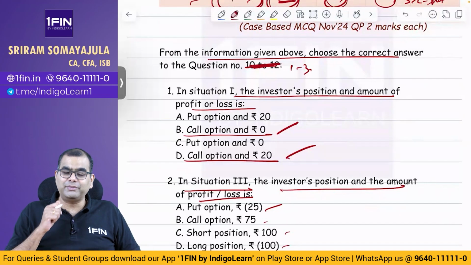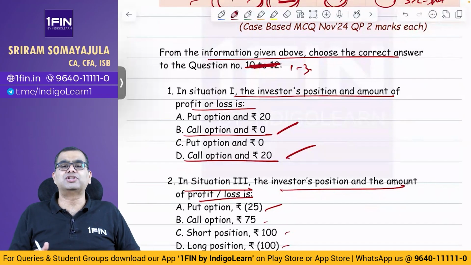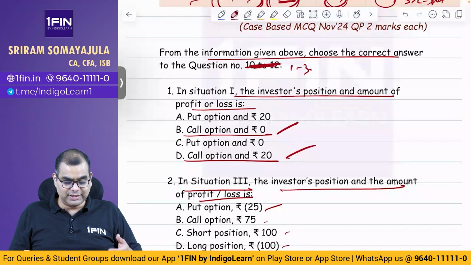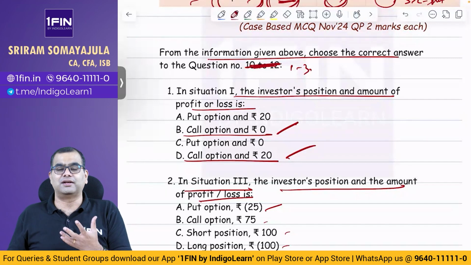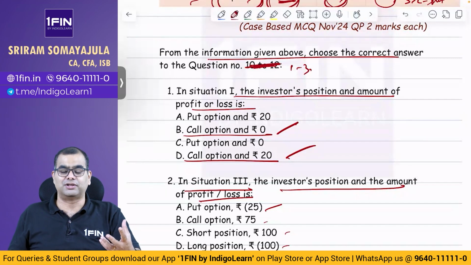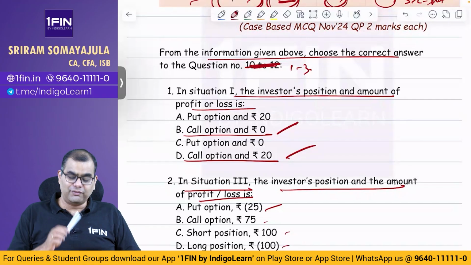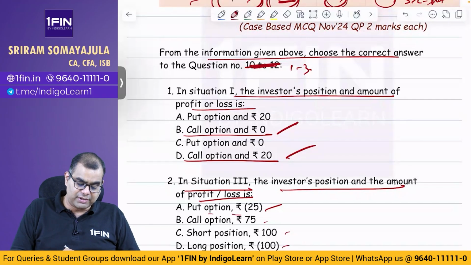And options can only be lapsed or exercised. Short position, long position, what is lapse? There was a student who was arguing with me, sir, this is long position, this is short position. What are you talking about? What is short, what is long? Long and short is for a stock. For a stock there is no concept of lapsing. The lapsing concept is only there for your option. So it is a put option and you have not exercised, and now your net number is -25.